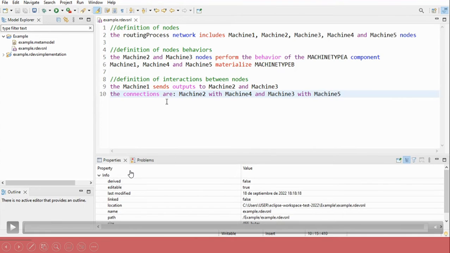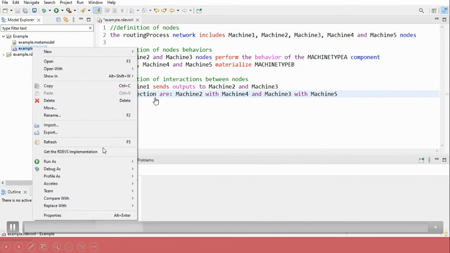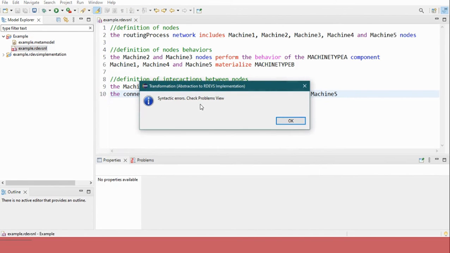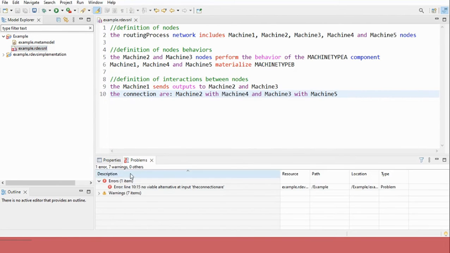But if we introduce a mistake just to see what happens, for example, deleting the letter S from the word connections, we are going to see an error message, and in the Problems view of Eclipse, we can see a list of the errors that were found.